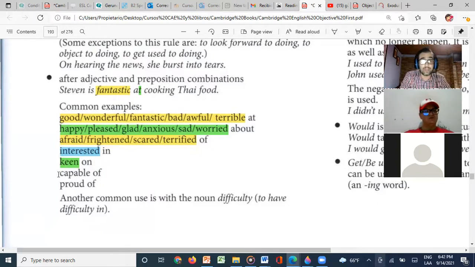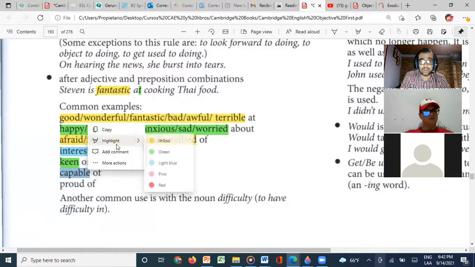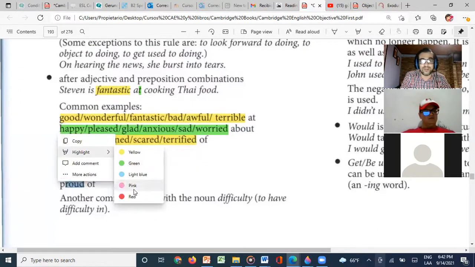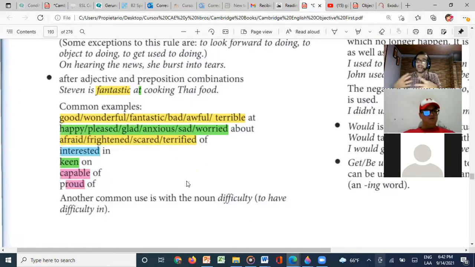Now, capable goes with the preposition of, okay? So that's something we need to know. And proud also goes with of. So this is very, very important for us to memorize because sometimes we get confused about which preposition goes with each adjective, right?